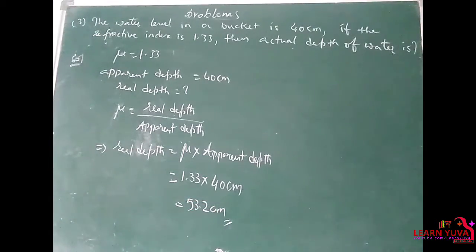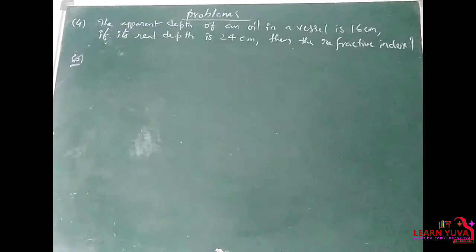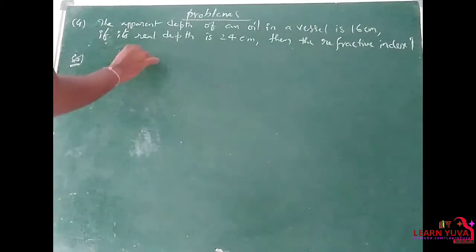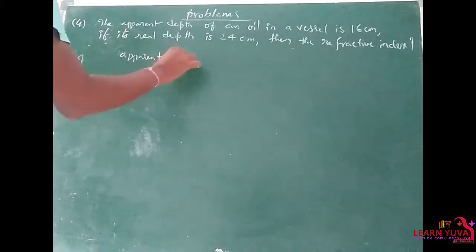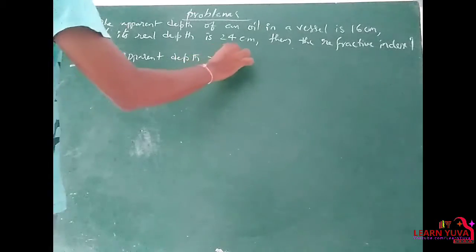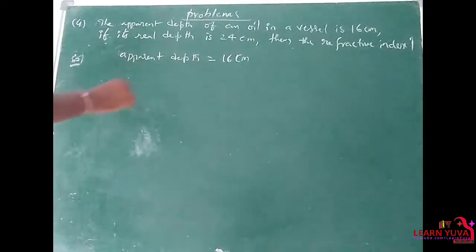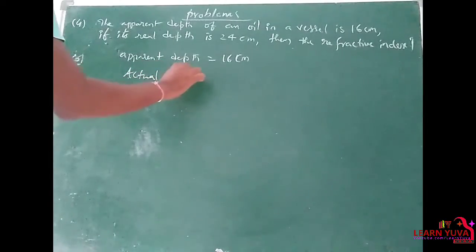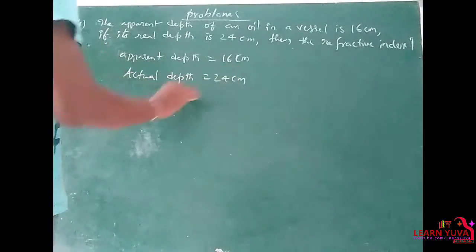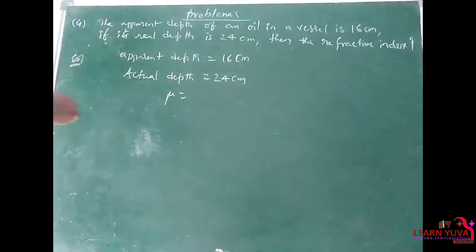Next question. The apparent depth of an oil in a vessel is 16 centimeters. Actual depth is 24 centimeters. What is the refractive index?